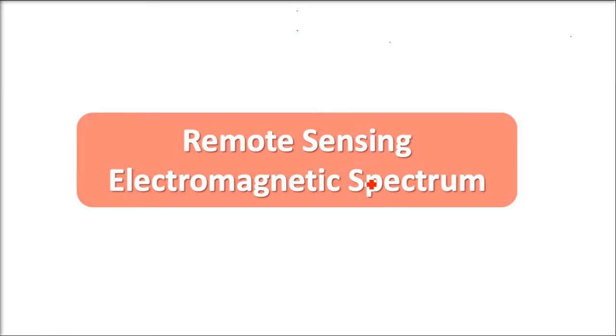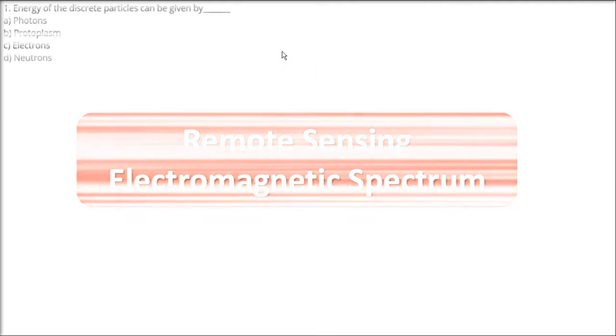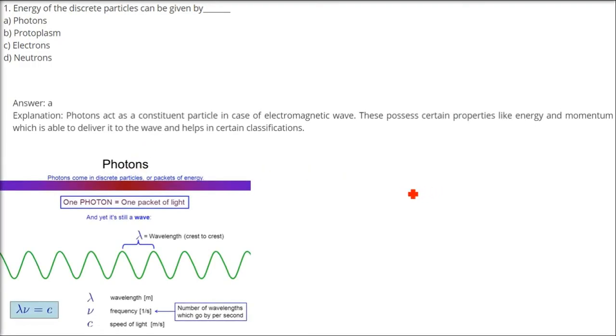Remote sensing, electromagnetic spectrum. So we are going to do MCQ questions, objective questions on this. First is energy of the discrete particles can be given by. So we have a wave that can also be understood as photons. Light as energy, light as photons, and as waves.